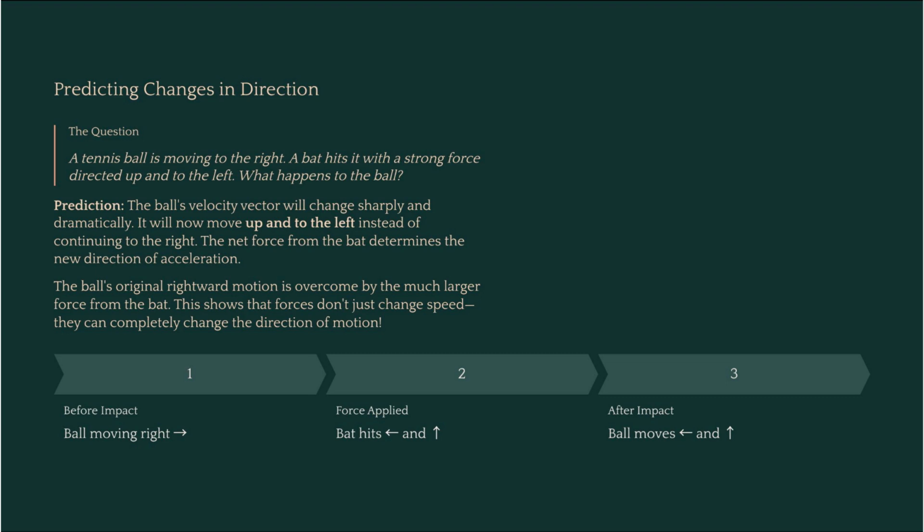Forces can also change direction. If a tennis ball is flying to the right and a bat hits it with a strong force directed up and to the left, your prediction is that the ball will sharply change its path and move up and to the left. The acceleration always occurs in the direction of the net, most powerful force.